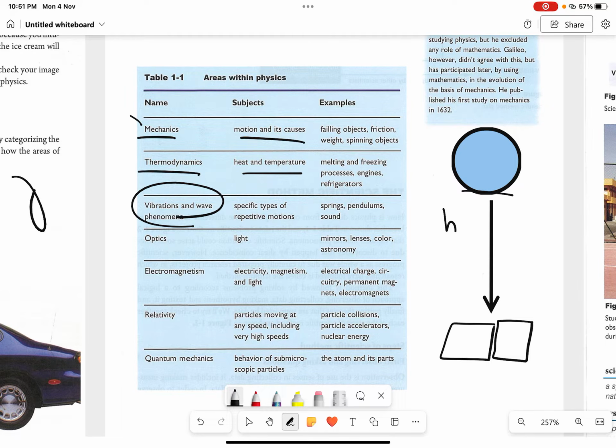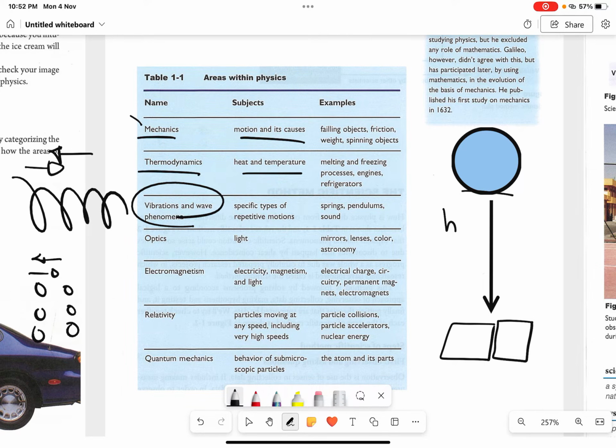Springs, for example: you have a spring, and if you apply a force on it, it goes back and forth. Any object that makes a repetitive motion is basically related to vibrations and wave phenomena. Sound is related to vibrations and wave phenomena because you have particles in the air when you are talking, and these particles will be vibrating back and forth in a fixed position, making a repetitive motion.